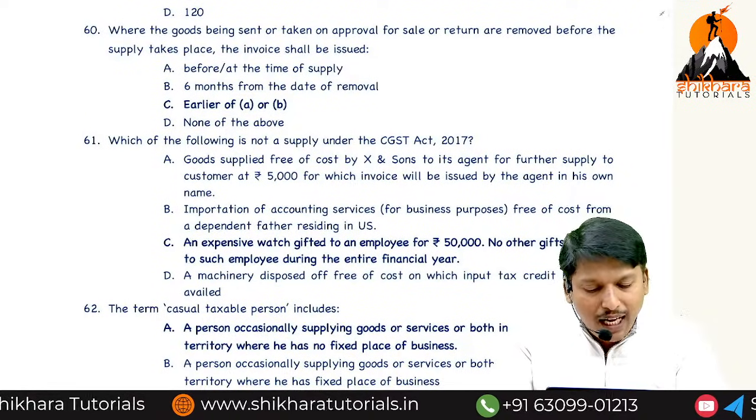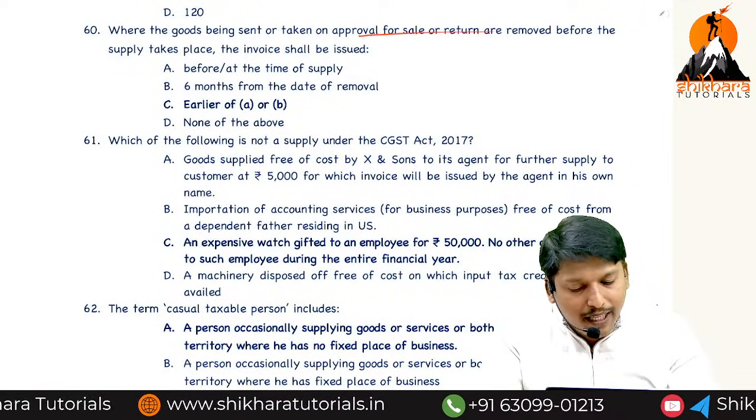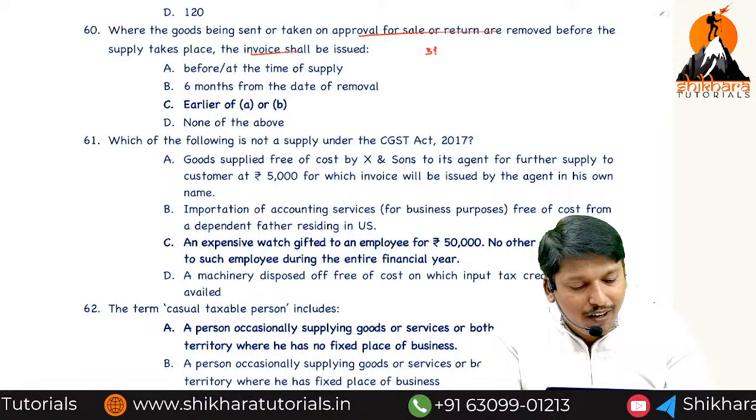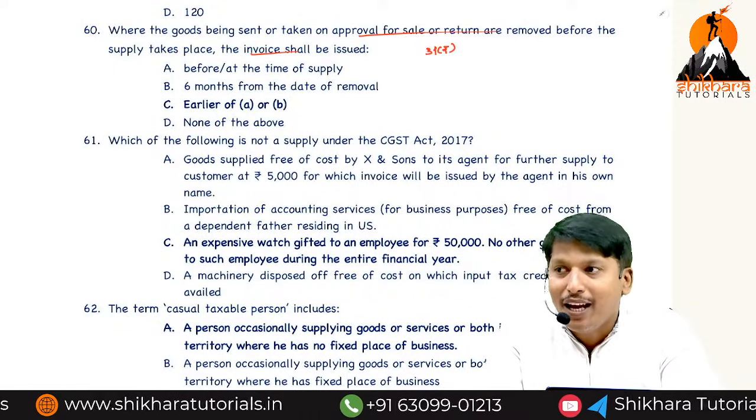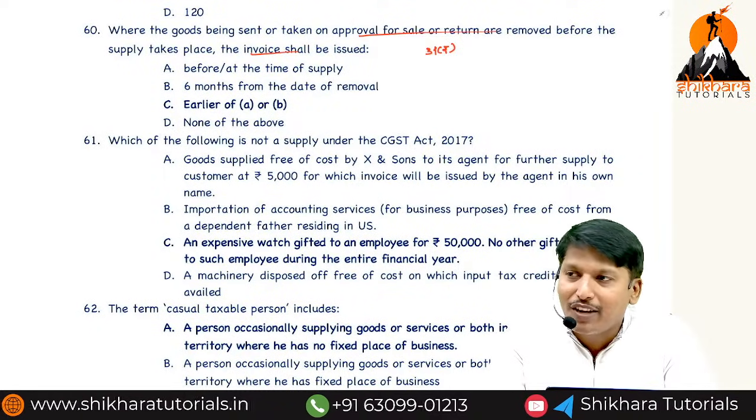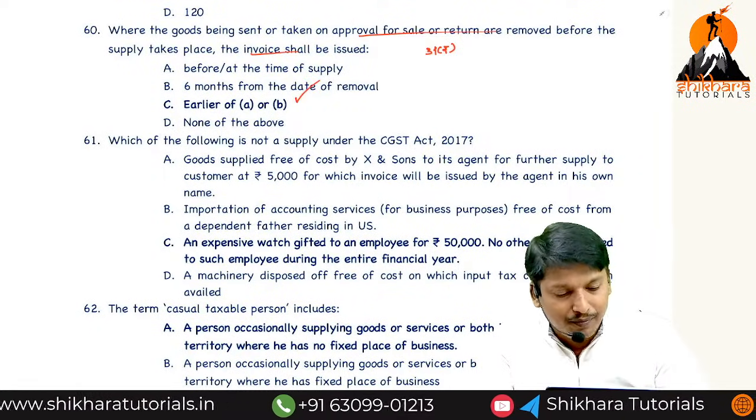Where goods are taken for sale on approval basis, the invoice is to be issued by section 31(7): 6 months from the date of removal or on or before supply, whichever is earlier.